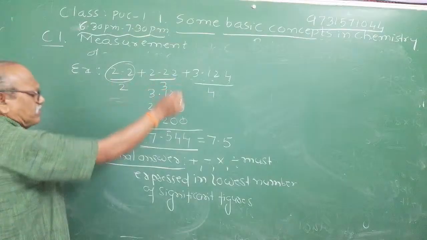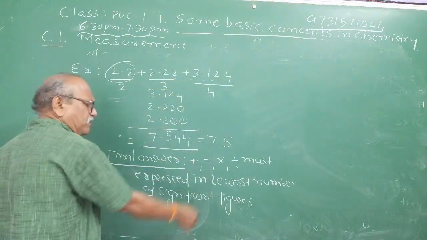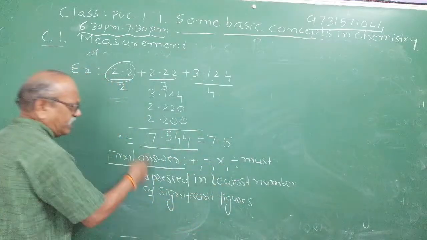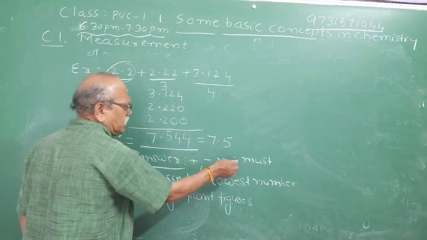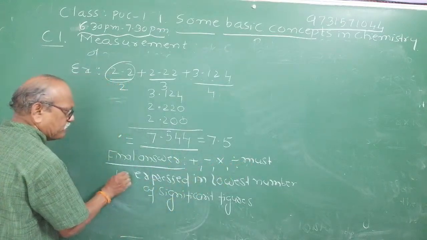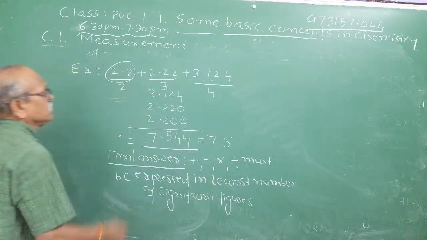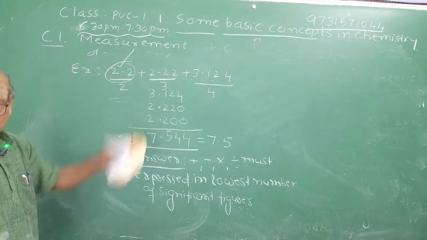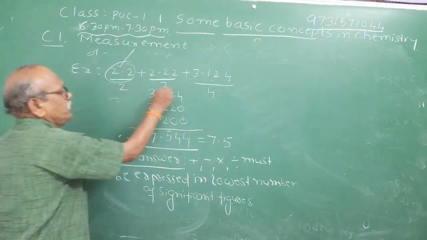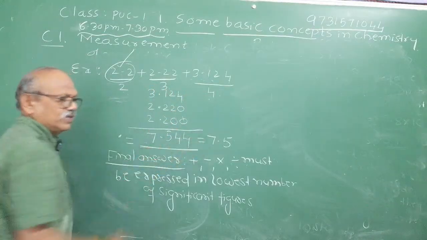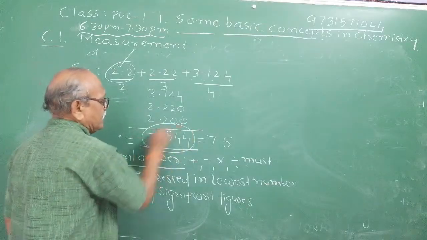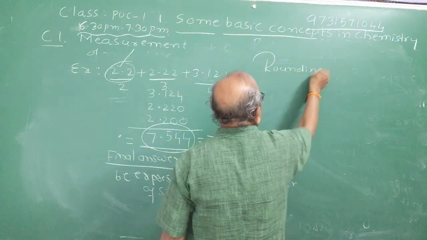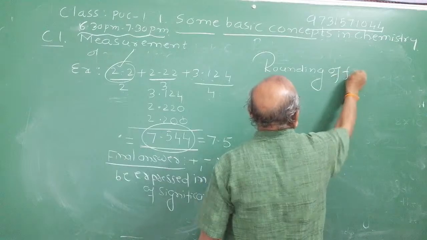Right? Whether it is addition, subtraction, multiplication, or division, the final answer must be expressed in the lowest number of significant figures. In which number are the significant figures lowest here? You can see 2.2, 2.22, 3.124: 2, 3, 4. Your final answer should be written in 2 only. So how to make it? For this, there is a technique called rounding off of numbers. Generally, we approximate, we round off.